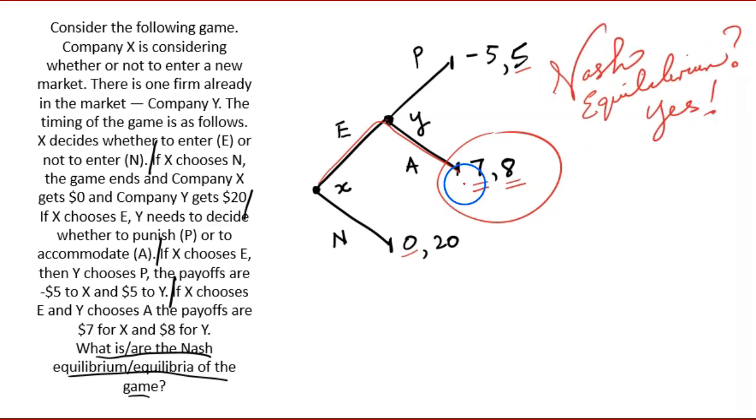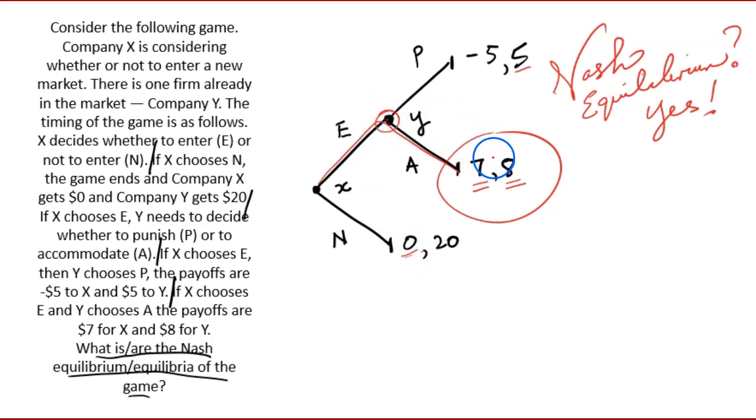Yes, it is, because if, say, X were to move away from this strategy, it would end up in a worse situation. That is, if instead of choosing to enter, it didn't, it would end up with 0. That's worse. What about for Y, on the other hand? For Y, it doesn't get to choose whether X stays out of the market. So for here, Y, it's operative from here on.